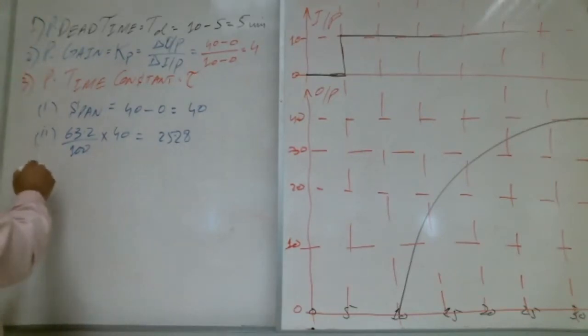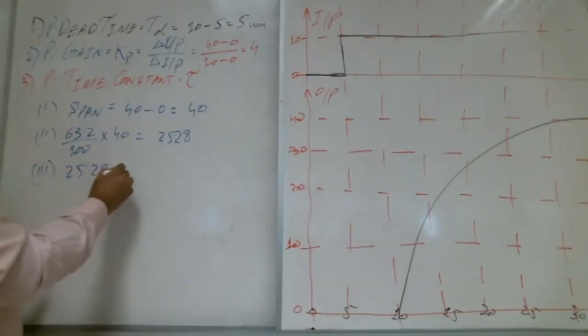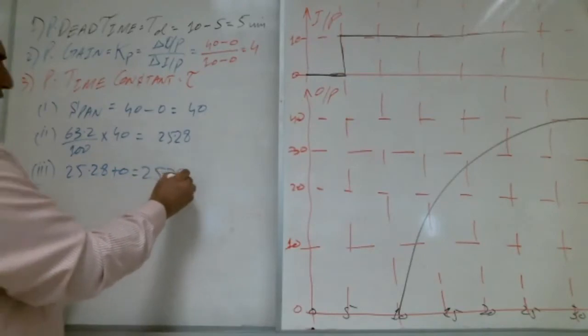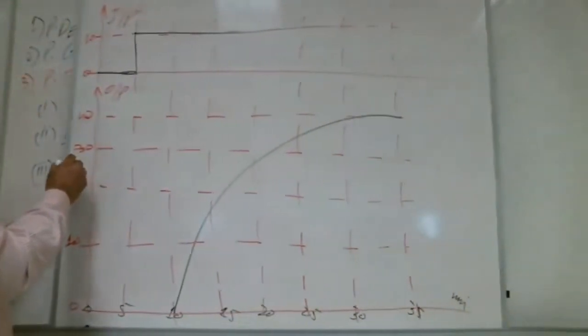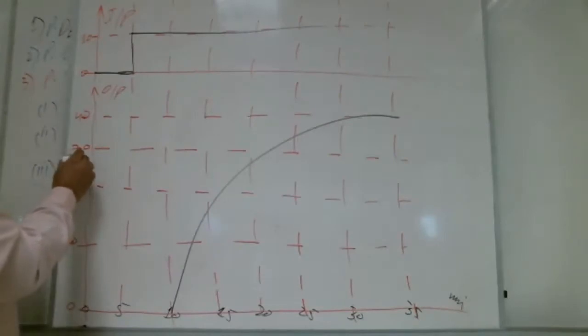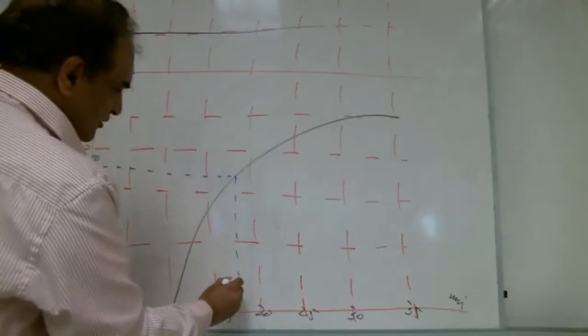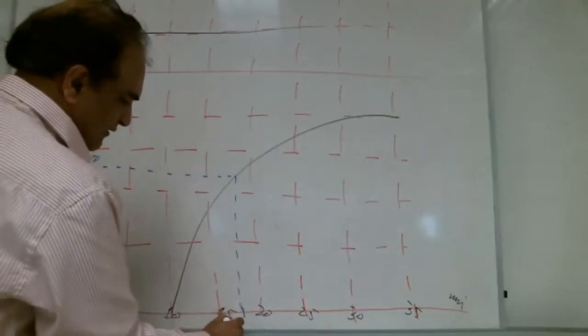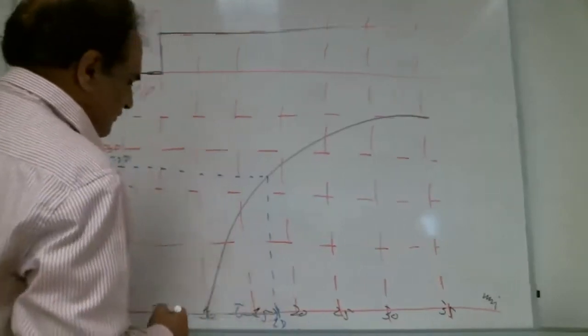And what is the third step? Add the initial value, which is actually 0 here, so 25.28. Now we go to the graph, approximately here, 25.28. Draw this line and bring it down, which is approximately 17. So this is the time constant. 17 minus 10.